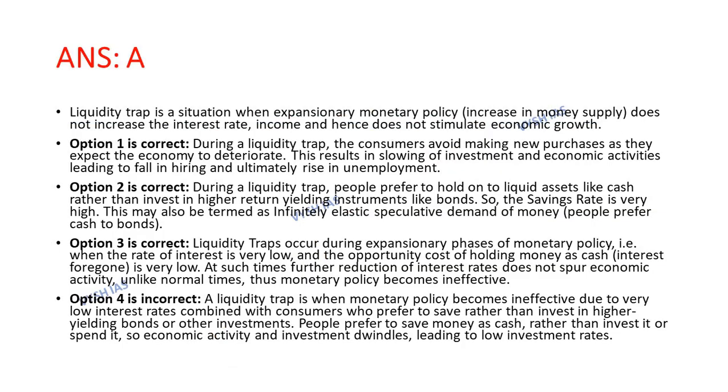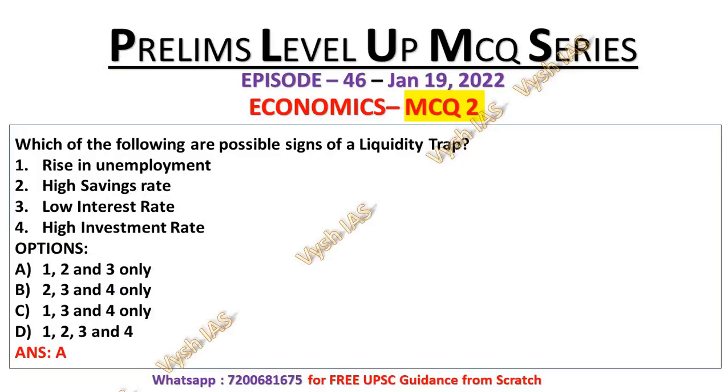Statement number 2 is also correct because during a liquidity trap, people prefer to hold on to liquid assets like cash rather than invest in high return yielding instruments like bonds. So the saving rate is very high. This may also be termed as infinitely elastic speculative demand for money. People prefer cash to bonds. That is statement number 2, high saving rate.